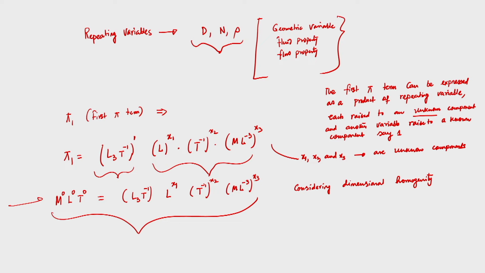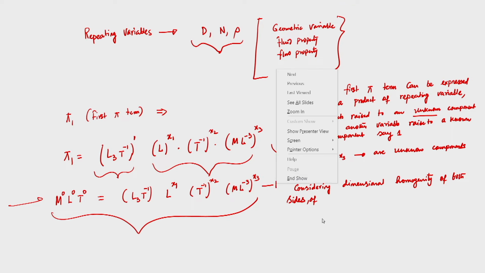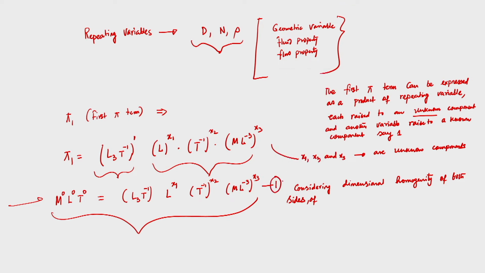So, considering dimensional homogeneity of both sides of equation 1.